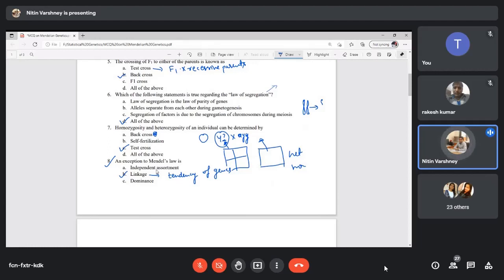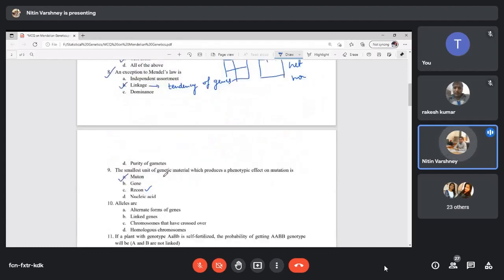But sometimes the tendency of genes is such that they will link together. So this will be linkage. We will study linkage estimation and detection of linkage later on.